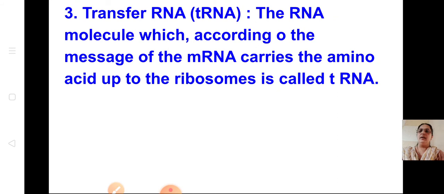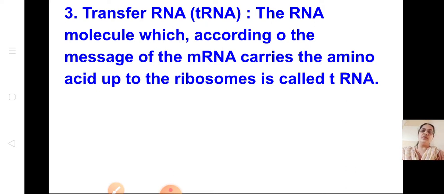Now transfer RNA: the RNA molecule which, according to the message of mRNA, carries the amino acid up to the ribosome is called tRNA. So the message is given from the mRNA, and the RNA molecule along with the message of mRNA carries the amino acid up to the ribosome; that is transfer. Not protein, proteins are converted to amino acids. It carries the amino acid up to the ribosome and is called tRNA.